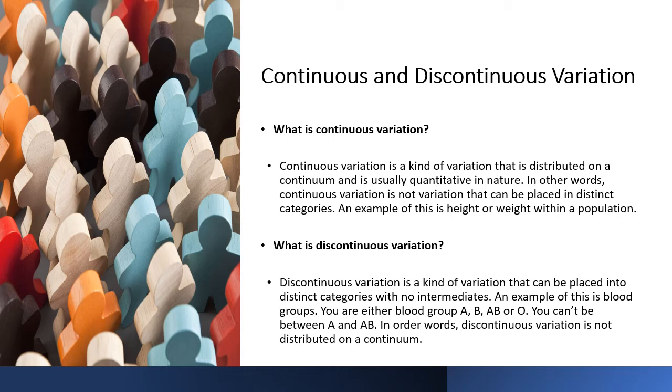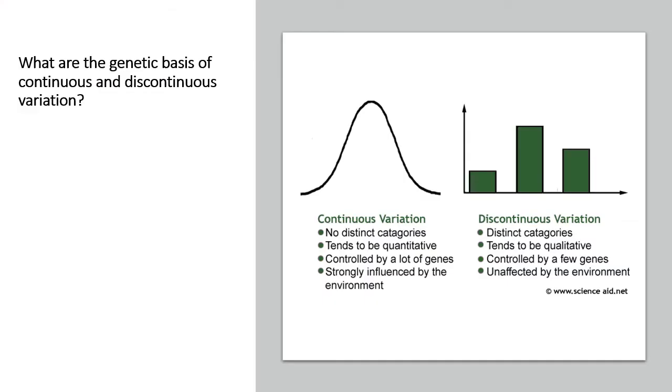So you can't be partially A and partially X, which is something that is just arbitrary. In discontinuous variation, the differences or the categories are very distinct, and so you're able to separate them. They are not distributed on a continuum. These graphs here show you what continuous variation would look like and what discontinuous would look like. As you can see here, discontinuous variation is very distinct, and so you have all of these bands that are separate from each other and can be easily verified as separate categories.